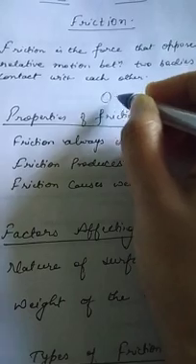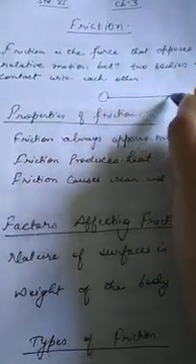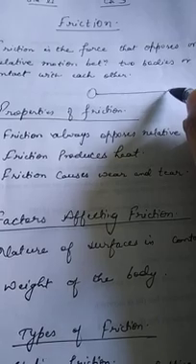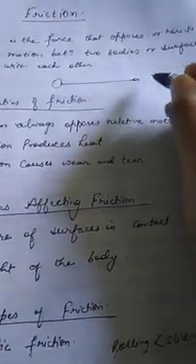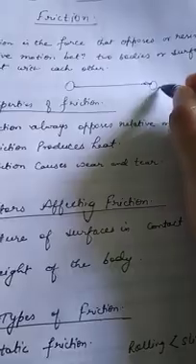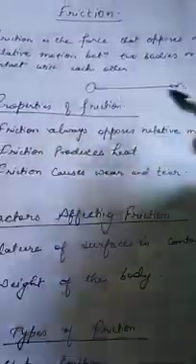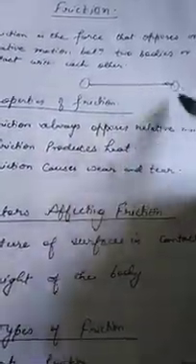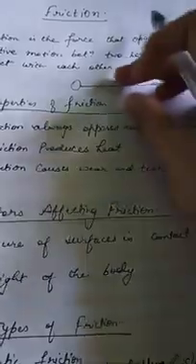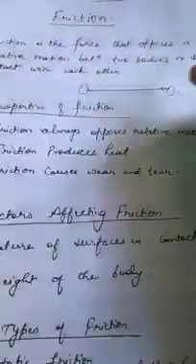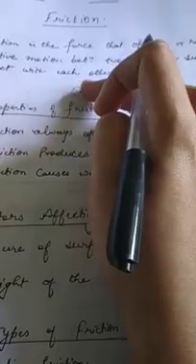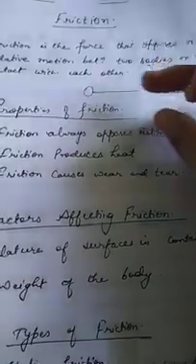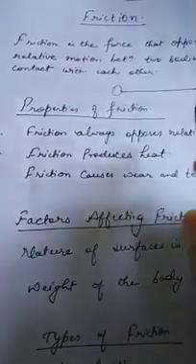You must have seen, if a ball rolls for some time, after that it gets slowed down and then eventually comes to rest. Why is it so? Because while it is moving, it experiences a force in the direction opposite to the motion. Opposite to its motion means if the ball is moving this side, the force of friction acts on this side. Okay, and this opposing force is called friction.